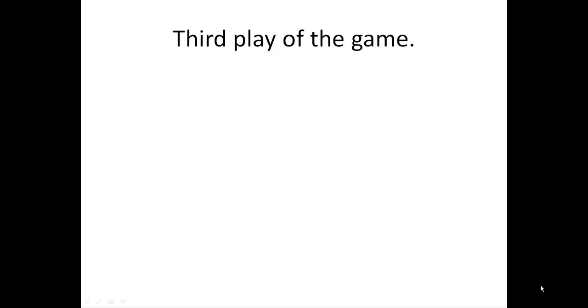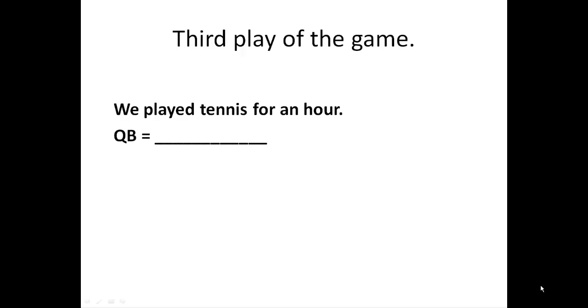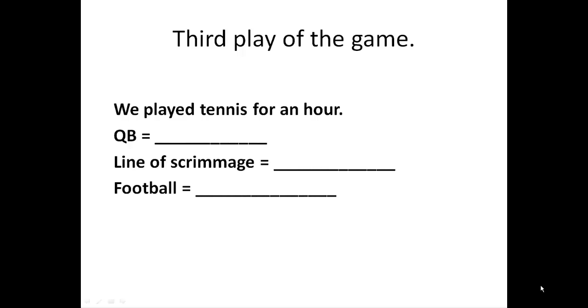In the third play, he's making great progress. He says, we played tennis for an hour. All of his teammates know that he's labeled himself, he's labeled the line of scrimmage, and he's labeled that football. We is himself. His line of scrimmage is played, and he's going to cross the line of scrimmage and get that football, which is now called the tennis, to the other side.